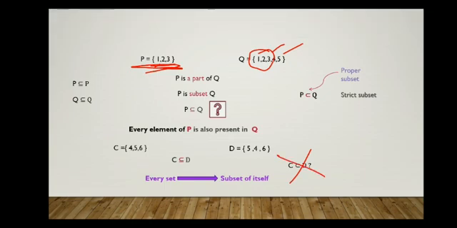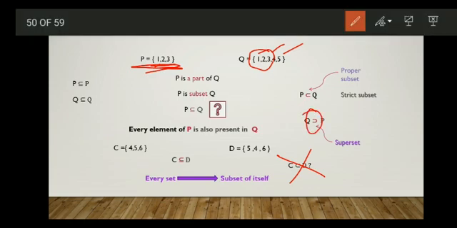We have P as a proper subset of Q. This can also be written as Q is a superset of P. This symbol is superset, and this is read as Q is a superset of P. So if P has all the elements of Q's subset and Q has at least one element not in P, at that time we can call Q a superset of P, or P a proper subset of Q.